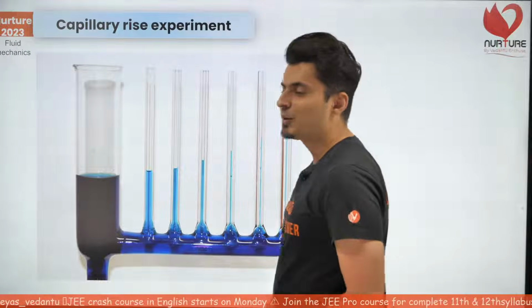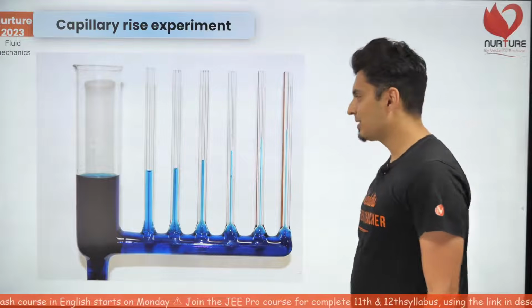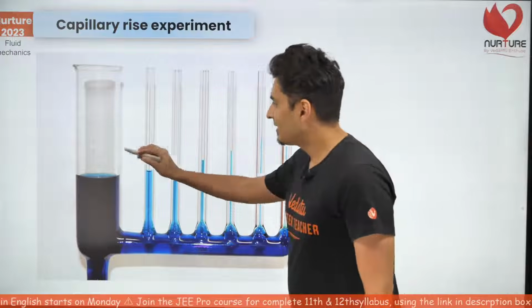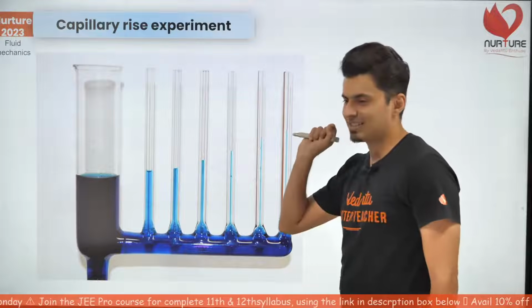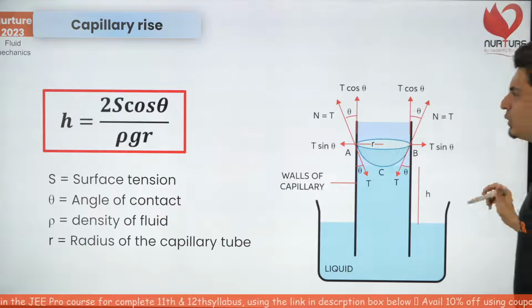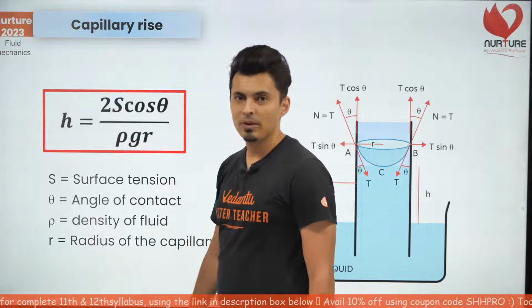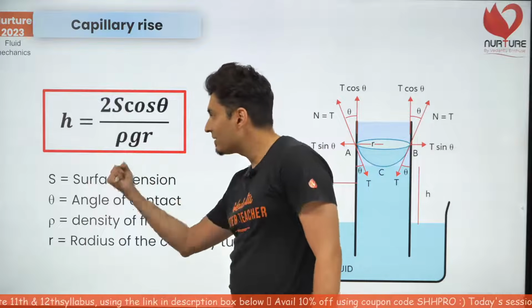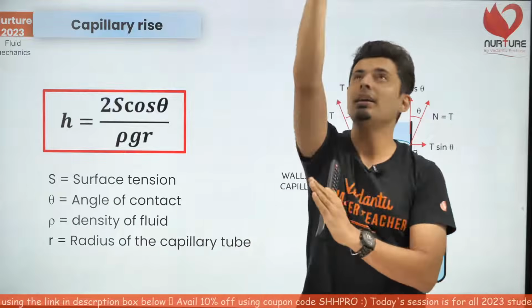But before that, look at this beautiful graph, or rather I would say picture. In fact, this is also a capillary, this is also a capillary, but as you go here, the radius decreases. And do you see this over here? R is below, H is on the top. If R decreases, H increases. So if the capillary is tiny, the height increases.